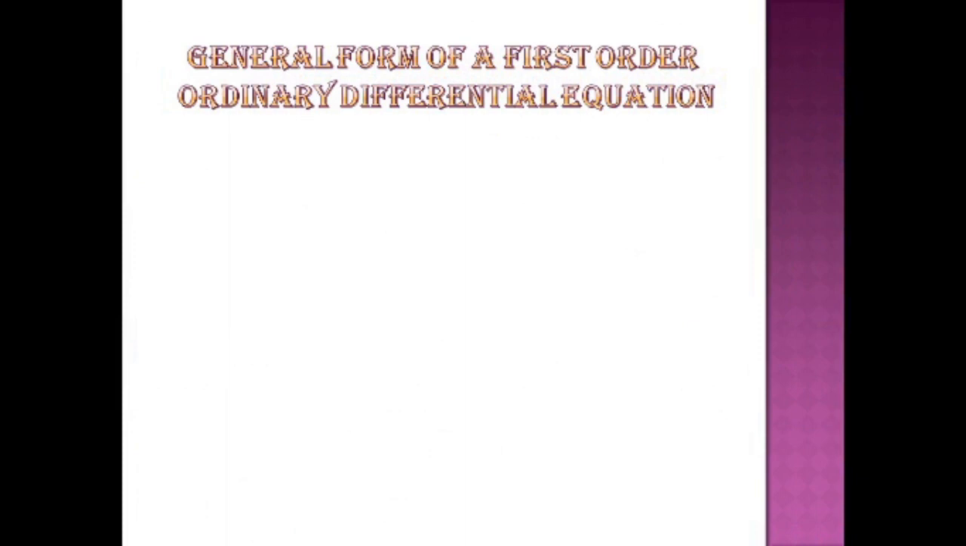Okay, so first we'll take up the general form of a first order ordinary differential equation. In a differential equation, we'll have the independent variable, say x, the dependent variable, say y, and the derivative of y with respect to x. Because it's first order, we'll have just y prime. So we may have any function involving these three variables, that is x, y, and y dash, and we'll put that equal to 0. This is the general form of a first order ordinary differential equation.